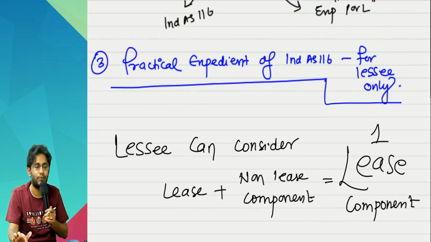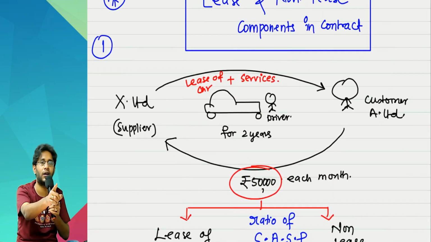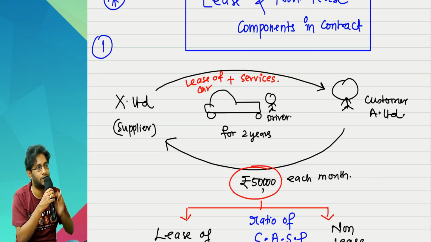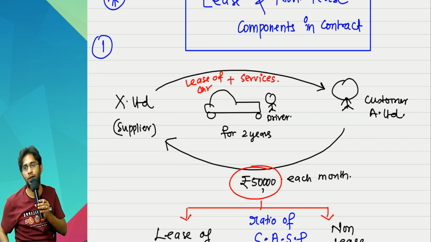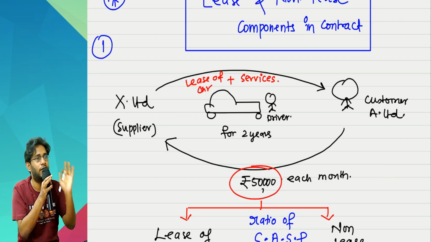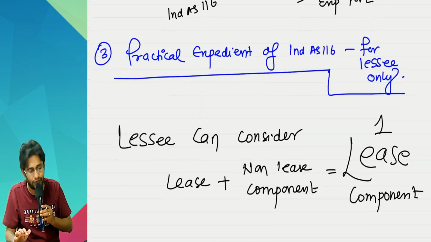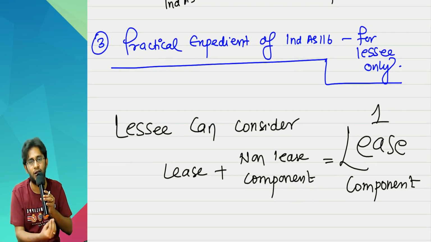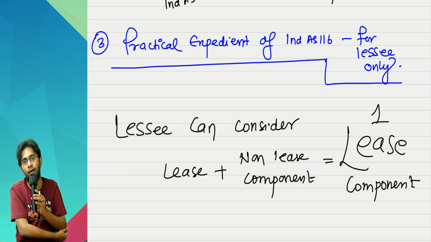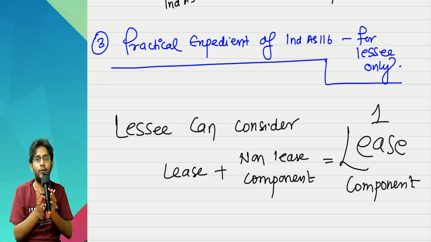But if you choose this practical expedient, what will happen is we will feel as if the entire 50,000 I am paying for the car itself. So entire 50,000 will be part of your ROU asset account, debit to lease liability. Separate accounting for the services will not be there. So the non-lease component you will ignore and merge it with the lease component and account. It is a choice the standard gives, not compulsory. Expedients are never compulsory. Expedite means making the process quicker. So practical expedient means for making your life easy, you can finish off your accounts in a much quicker fashion if you ignore the splitting part.